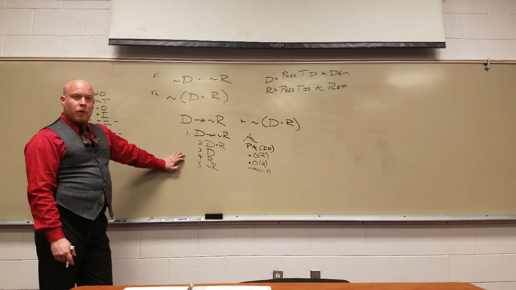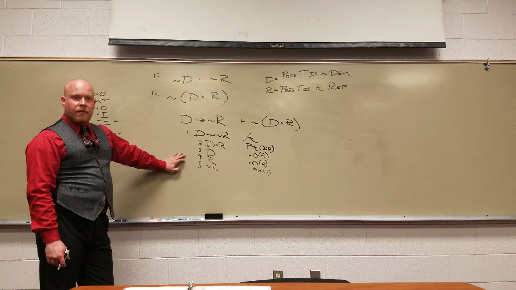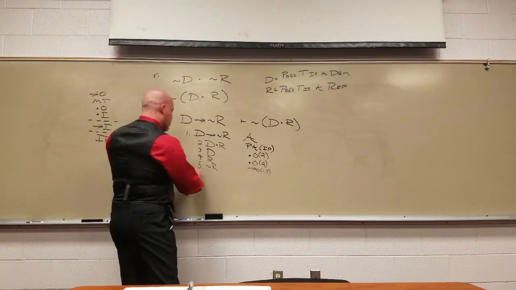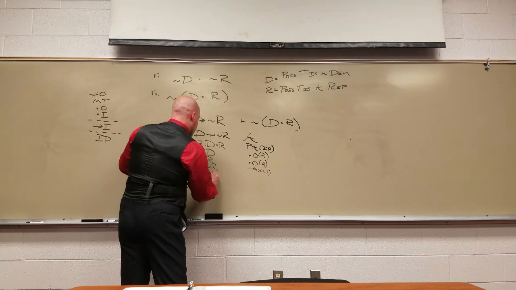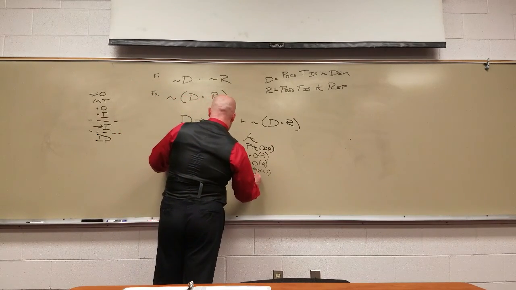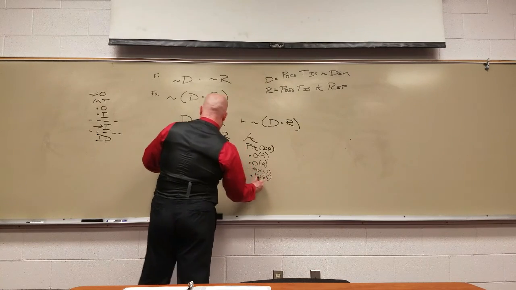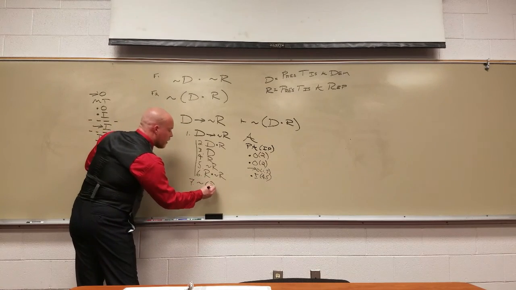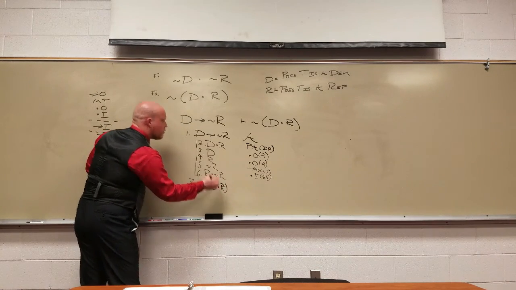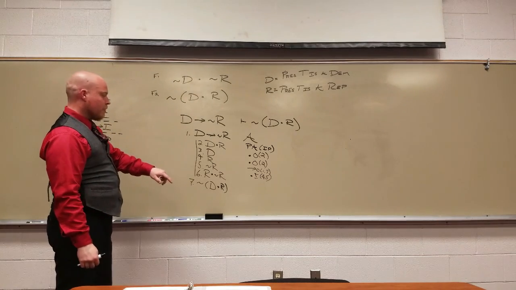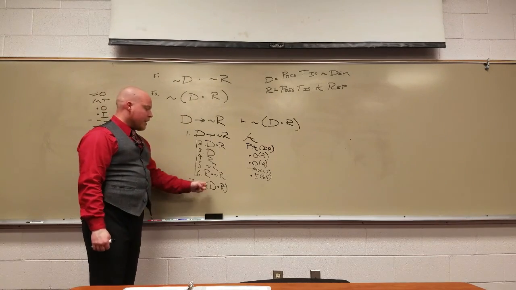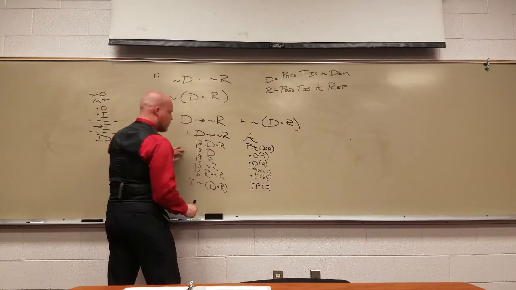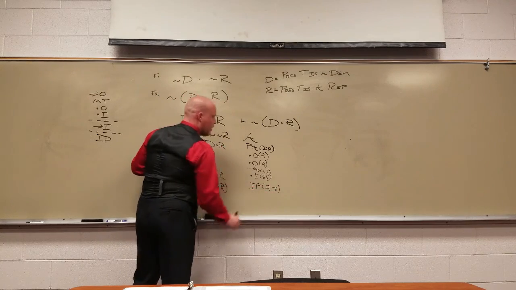Okay? Now remember, in an indirect proof, you're trying to get two contraries and stick them together. Do we have two opposites that we can stick together? Right there. So we put them together, R and not R. That's an and in, 4 and 5. We did it. We provisionally assumed the opposite of our goal. We got a contradiction, which means we have proven indirectly that if we assume that if President Trump is a Democrat, he is not a Republican, then we can say confidently that he can't be both those things. How? Indirect proof, from where we started the provisional assumption in line 2 to where we got the contradiction in line 6.